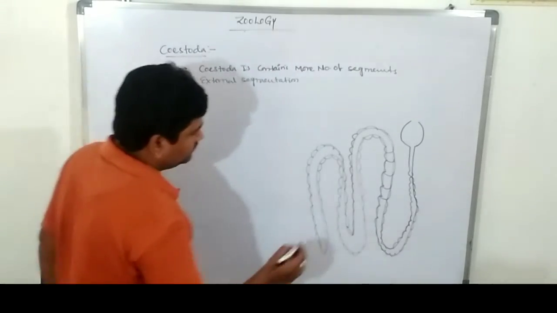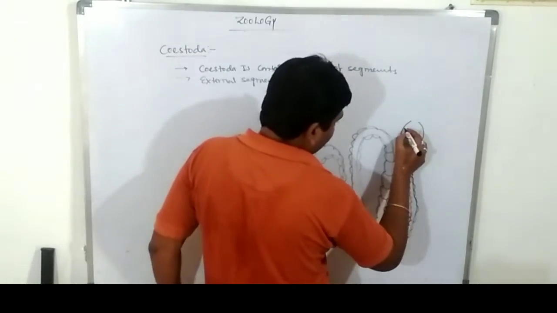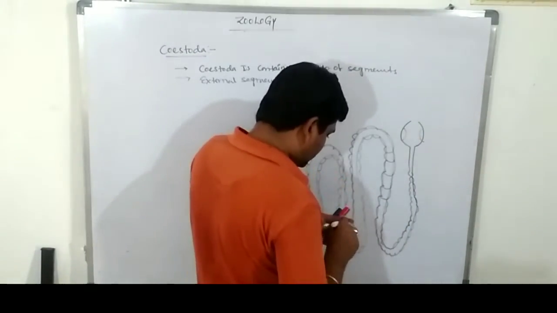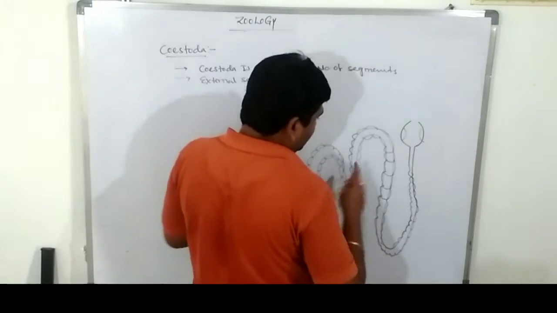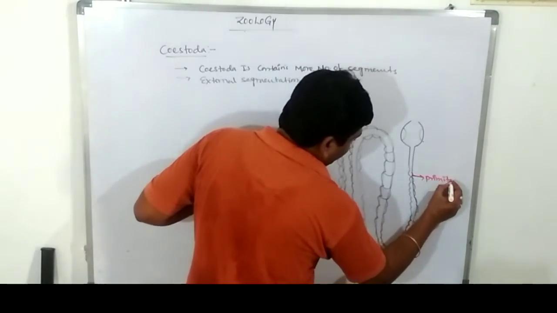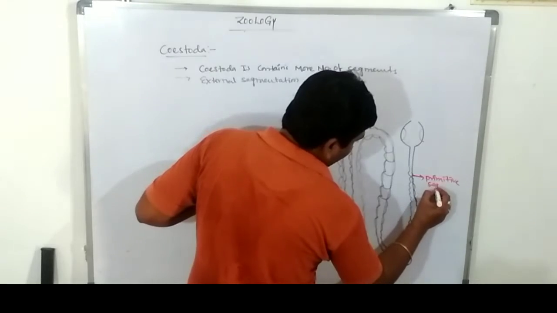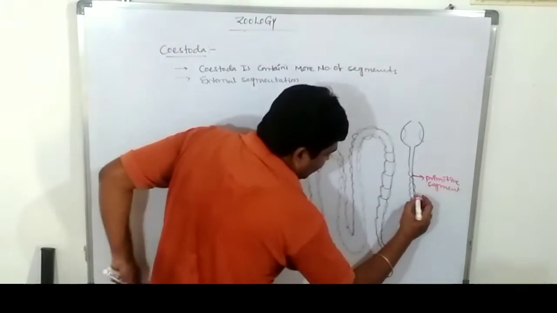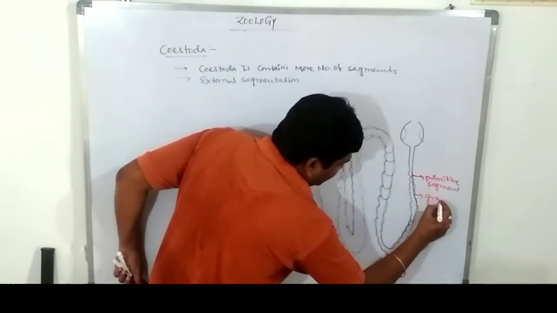Are you clear? These are known as primitive or primary segments. These segments are called gravid proglottids.